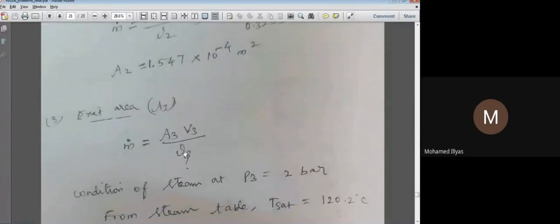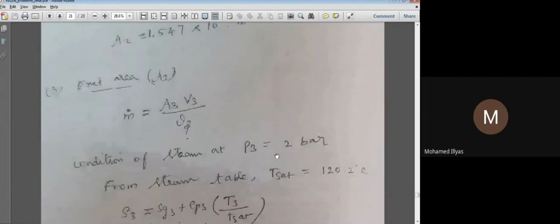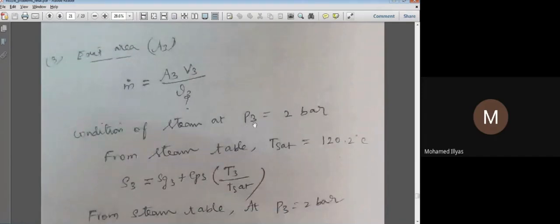We should have V3 and small v3 here. At 2 it is superheated steam. At 3 we do not know whether it may be dry saturated steam or superheated steam. So again we check with the steam temperature at 2 bar, following the same procedure as in our previous steps. The condition is 3 now. For the pressure P3, S3 equals SG3 plus Cps into ln of T3 by T saturation.